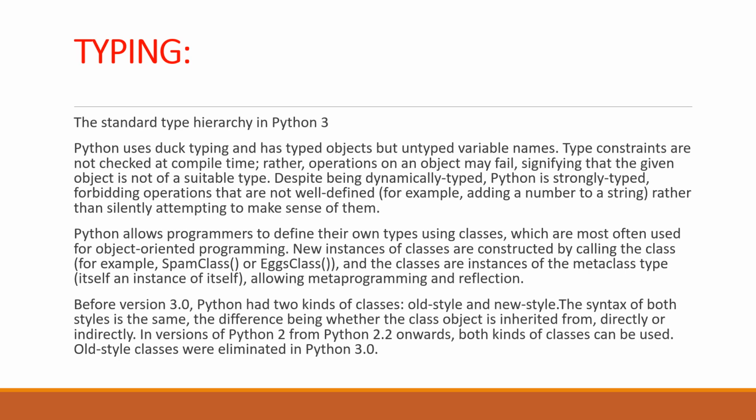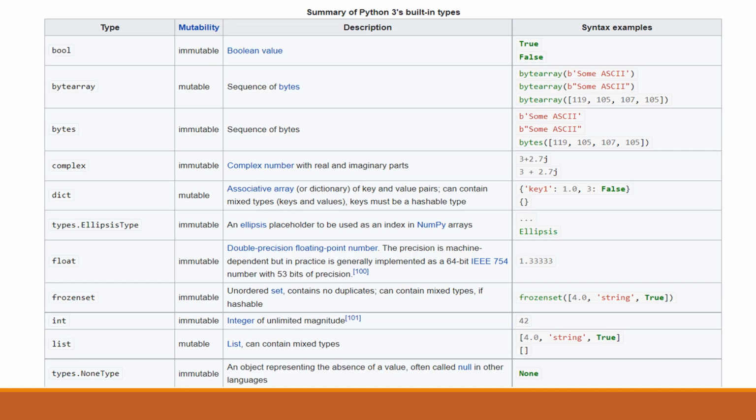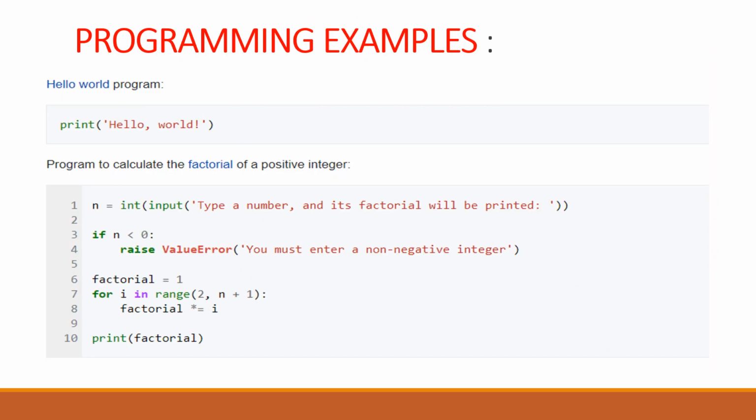allowing metaprogramming and reflection. Before version 3.0, Python had two kinds of classes, old-style and new-style. The syntax of both styles is the same, the difference being whether the class object is inherited from, directly or indirectly. From Python 2.2 onwards, both kinds of classes are used. Old-style classes were eliminated in Python 3. There is a table summarizing Python 3's built-in types. And at last, there are examples.